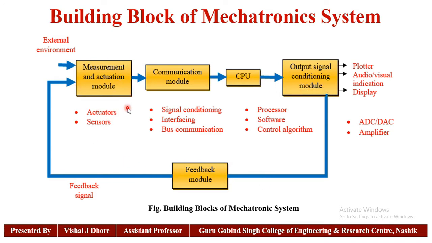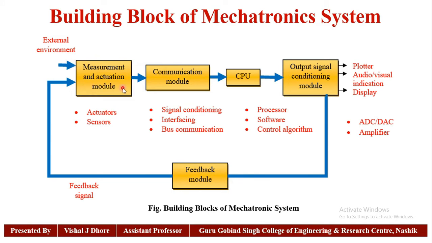Every block has some components. The measurement and actuation module contains the actuators and sensors. The communication module has components such as signal conditioning, interfacing, and bus communications. The CPU contains the processor, software, controlling algorithms, and output devices such as plotters, audio-visual indication, and display. Every component of any mechatronic system we have to classify into different blocks, and we have to check the function of each and every block. So the first block is the measurement and actuation module.